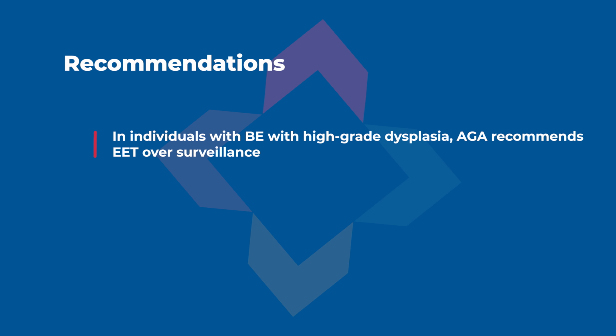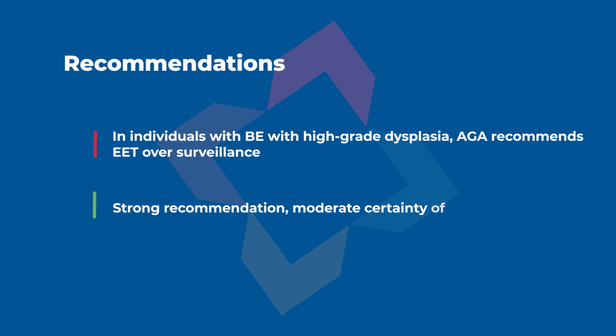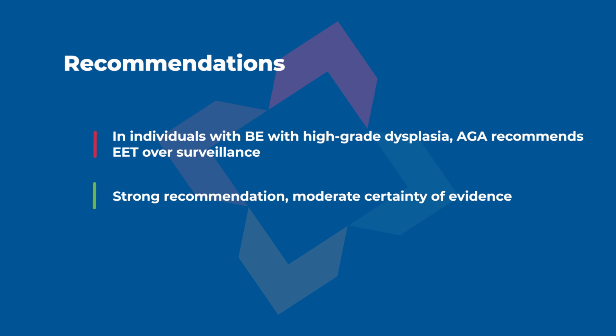In individuals with BE with high-grade dysplasia, AGA recommends EET over surveillance. This is a strong recommendation, moderate certainty of evidence. Implementation considerations include: after completion of EET, surveillance should be performed at 3, 6, and 12 months, then annually. Surveillance endoscopies after EET should obtain targeted tissue sampling of visible lesions and random biopsies of the cardia and distal 2 centimeters of the tubular esophagus.